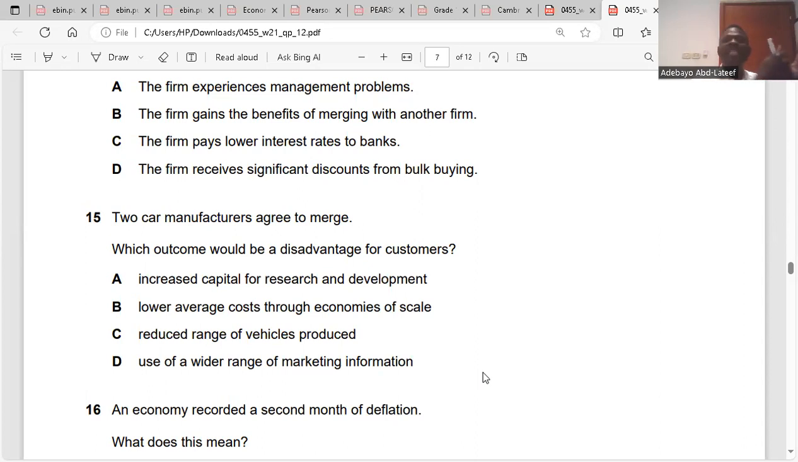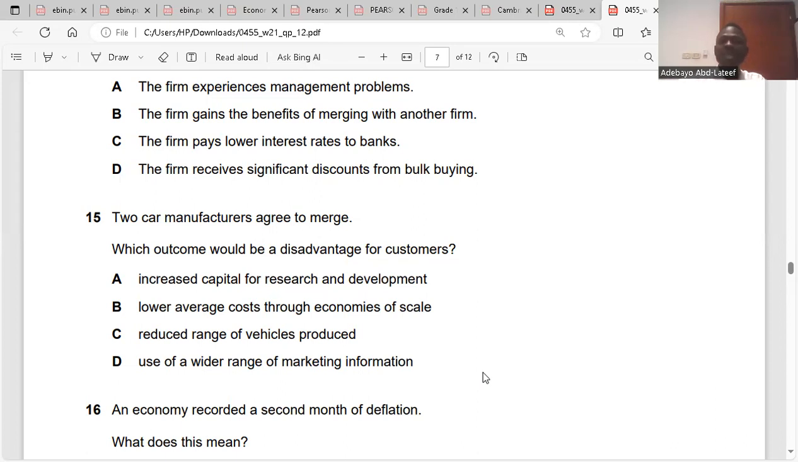As soon as there's integration, the choices of consumers reduce. From choosing from 6, now they have to choose from 5. It's good for that firm, but consumers' choices are limited. Do you get the point now? Customers will have fewer choices to make. If the range of vehicles produced is reduced, customers' choice will be less. Is it clear? So the answer is C.